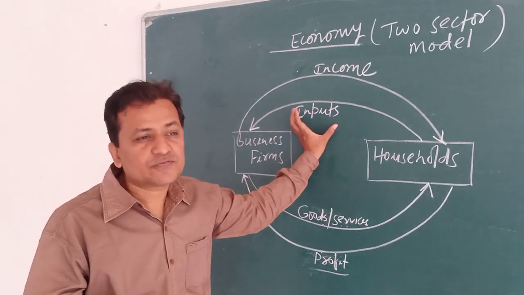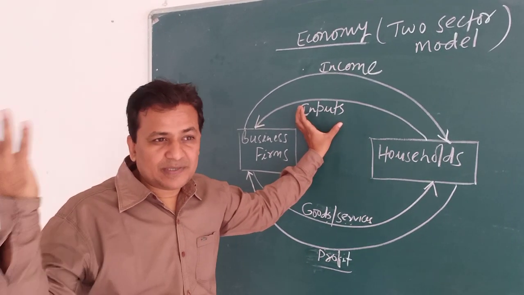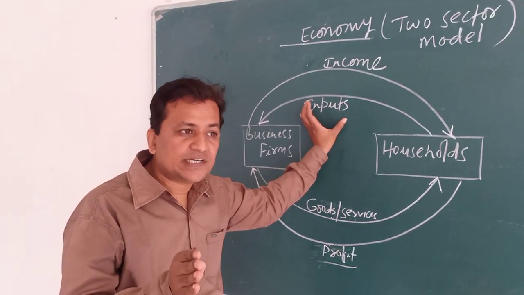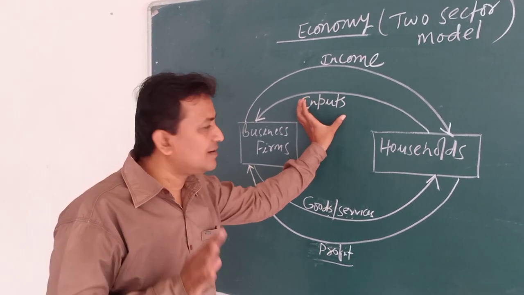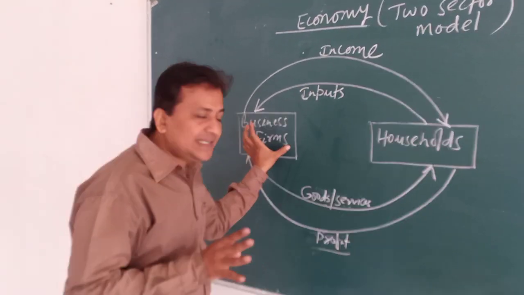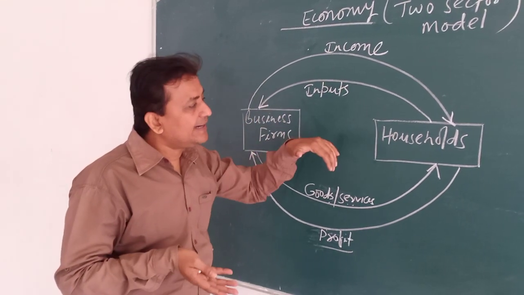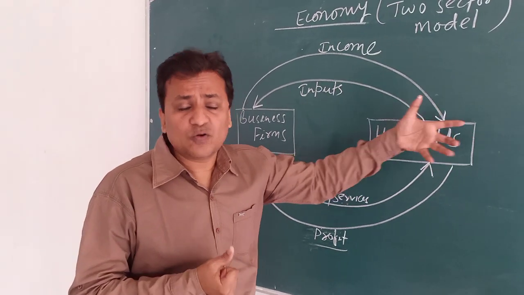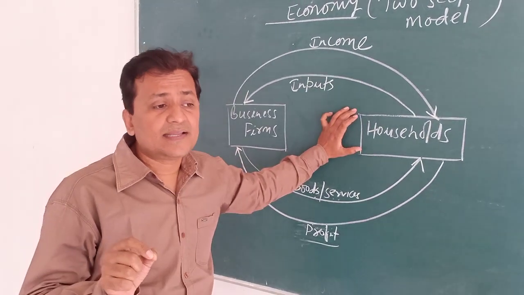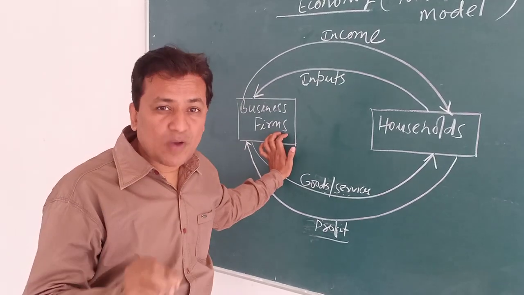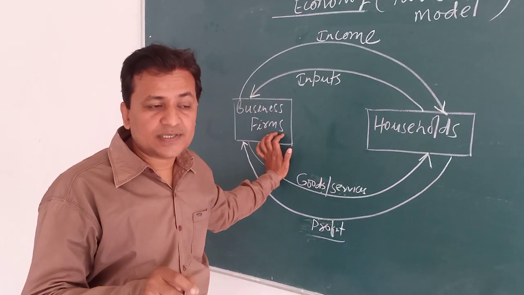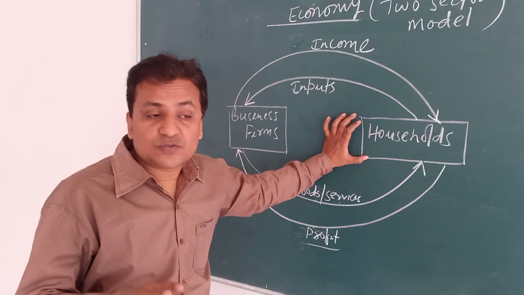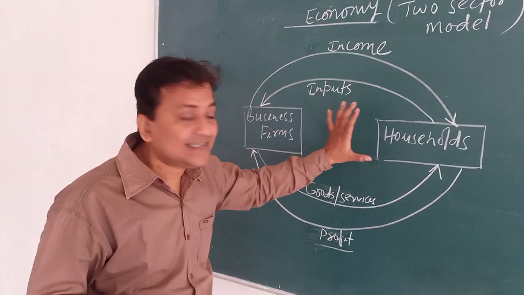Different types of inputs. We are aware of them: man, machine, materials, different types of things. All those things which are used to produce any particular type of good and service are regarded as inputs. So business firms purchase inputs, and who are the suppliers in the economy? That is definitely society, households. For example, business firms require land, business firms require manpower, and the households, the society, the people of the country, of the economy are the major supplier.